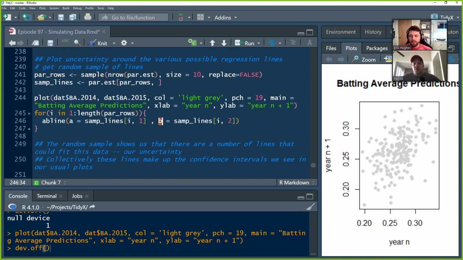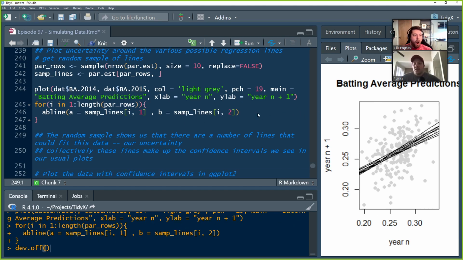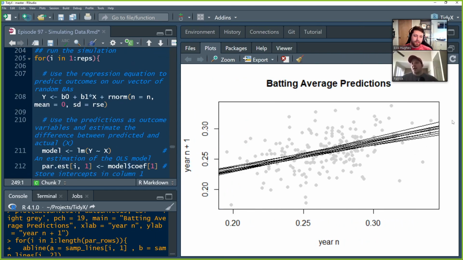The intercept is going to be in column 1 of those samples of 10 lines, and the slope is going to be in column 2. And so once we pass that into that for loop and we run it, we see 10 potential lines that could have been produced from this data.